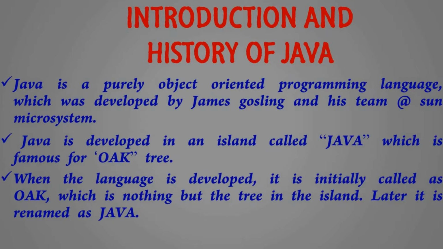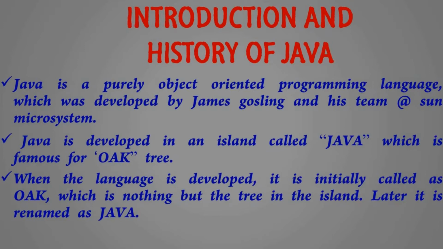However, if you Google, you can find n number of histories, and those all are not reliable. So the original history of Java is this. Then you might have seen the logo of Java as a coffee cup, right? As I told you, the tree is famous for producing coffee. The logo of Java is designed to be a coffee cup, right? So this is the history of Java.